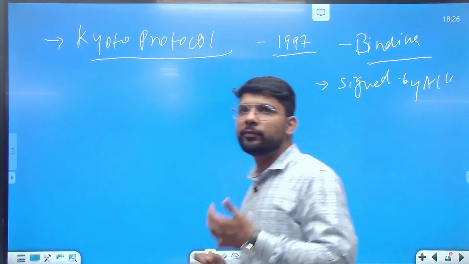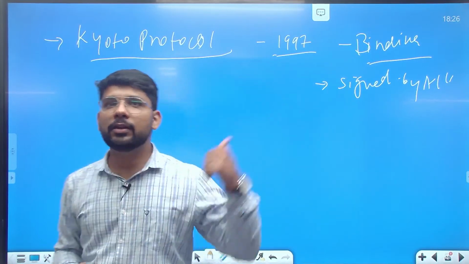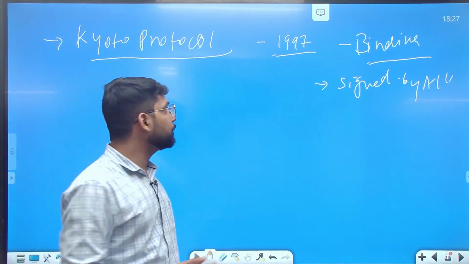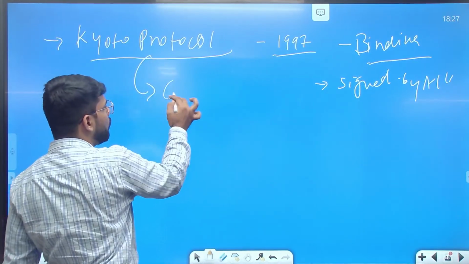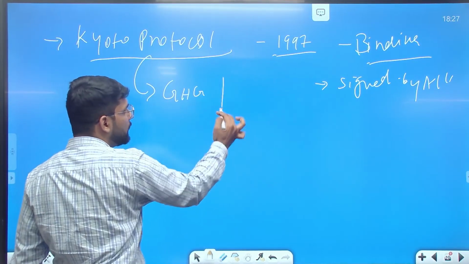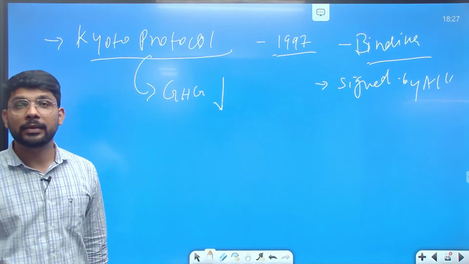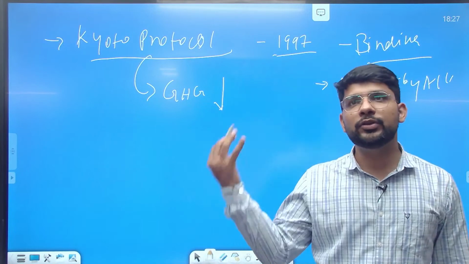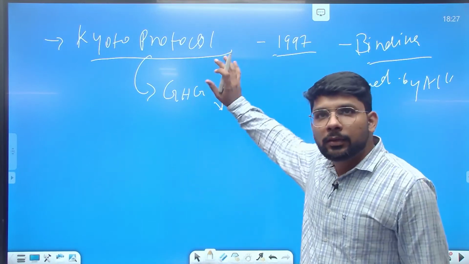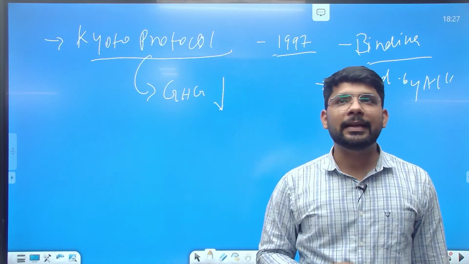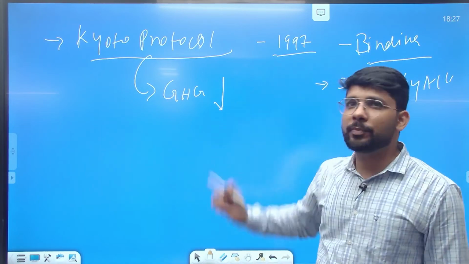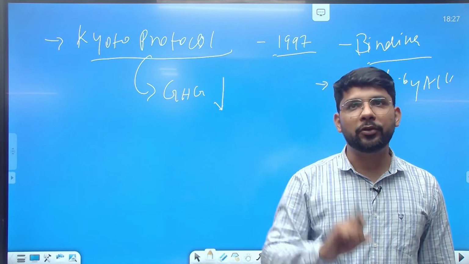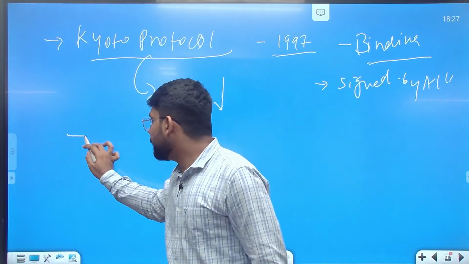This is important information about the Kyoto Protocol, even important for the prelims. The Kyoto Protocol started in 1997, specifically focusing on reducing greenhouse gases. It was signed in 1997, is binding to its member parties, and all members of the UN are party to it.